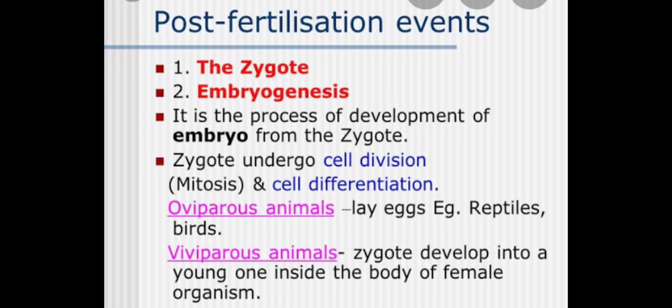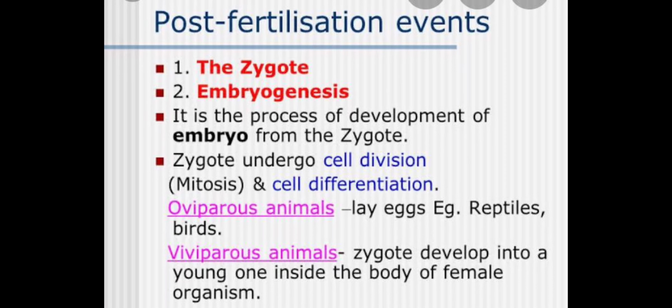Now there are two types of organisms on the basis of whether they lay eggs or give birth to young ones. All those organisms which lay eggs are known as oviparous, and all those which give birth to young ones are known as viviparous.